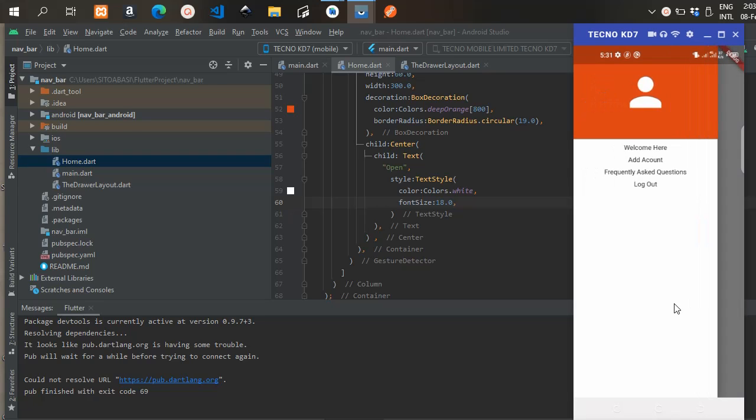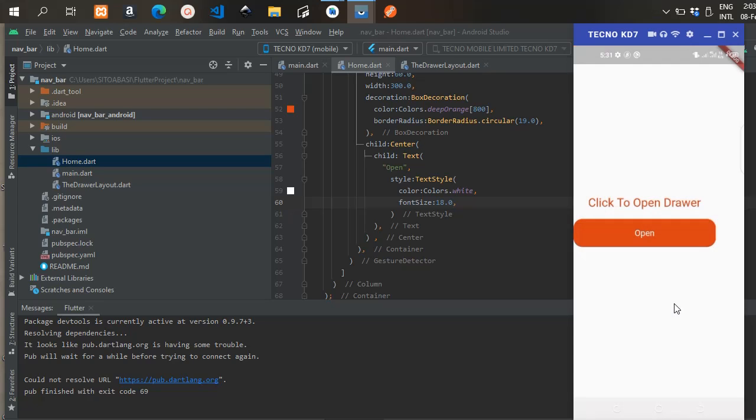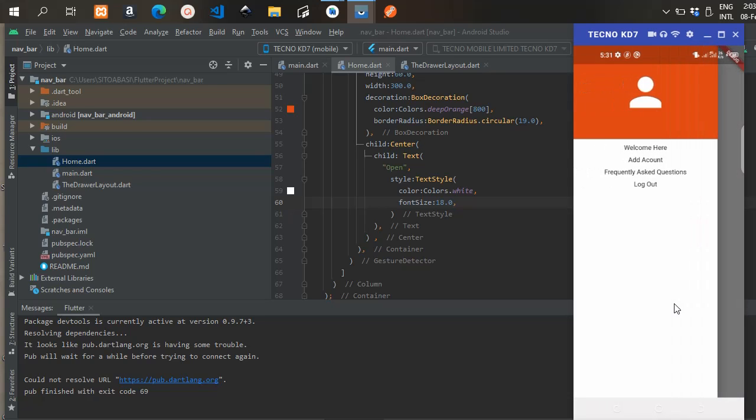So this should be the drawer. This is how yours should look too. But you can customize your drawer. You can make it look different by customizing your drawer layout. So this is a simple drawer in Flutter.